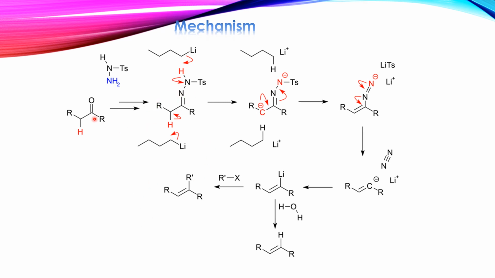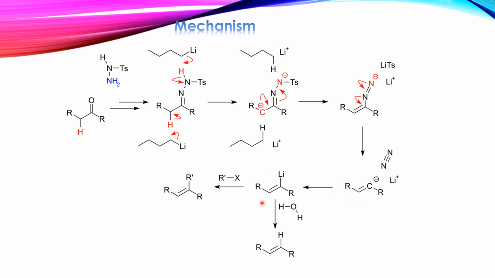Just to revise it, this ketone gets converted to the hydrazone. This n-butyl lithium will abstract the proton firstly from here, later on from the alpha position of the azo compound. This proton will be abstracted, we get a carbanion. Later on the nitrogen gas will be freed, and we get a lithiated species, vinyl lithium.